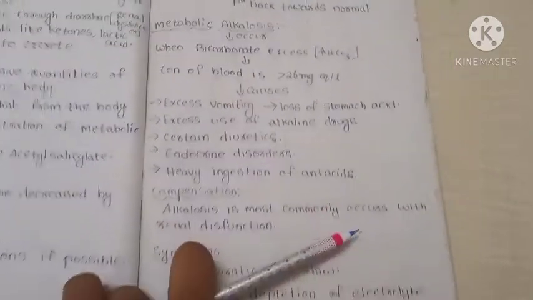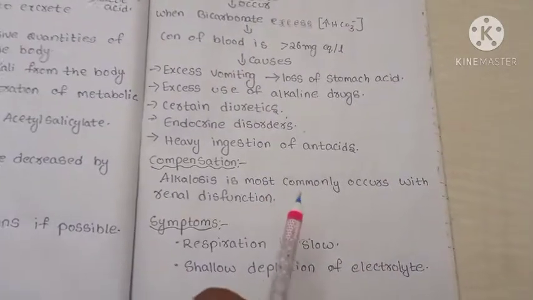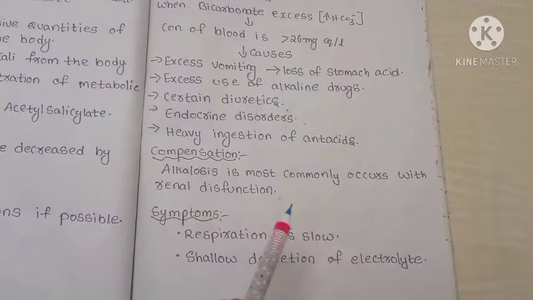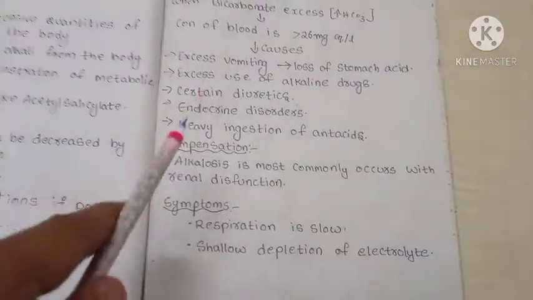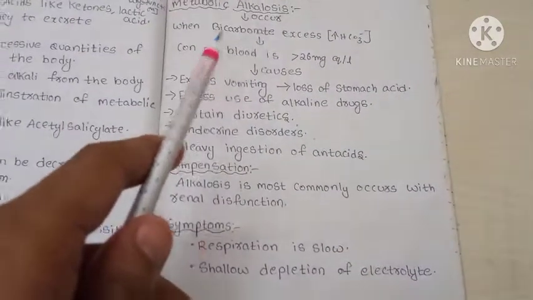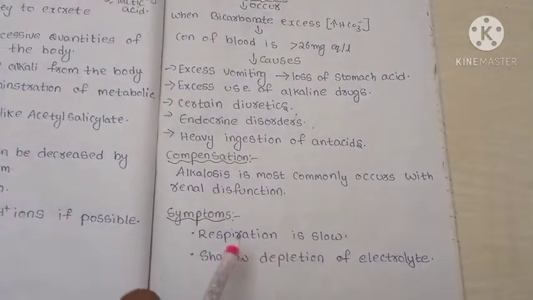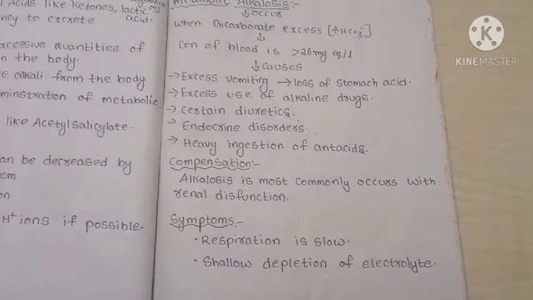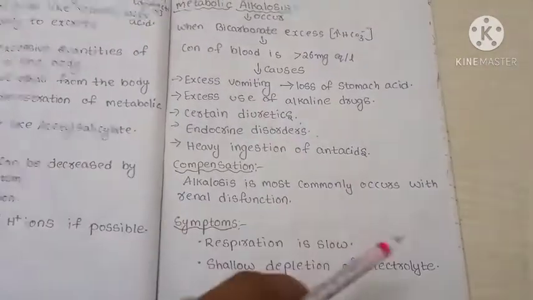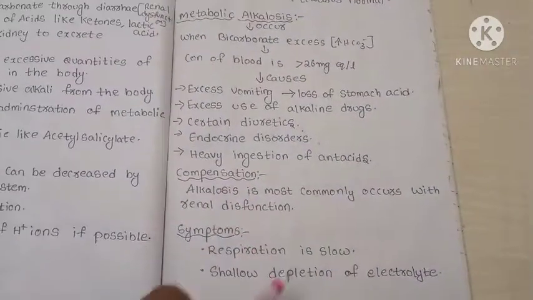For compensation, it most commonly occurs through renal function, meaning through renal function we can compensate the metabolic alkalosis. The symptoms are low, shallow respiration and depletion of electrolytes. These are the metabolic alkalosis symptoms.